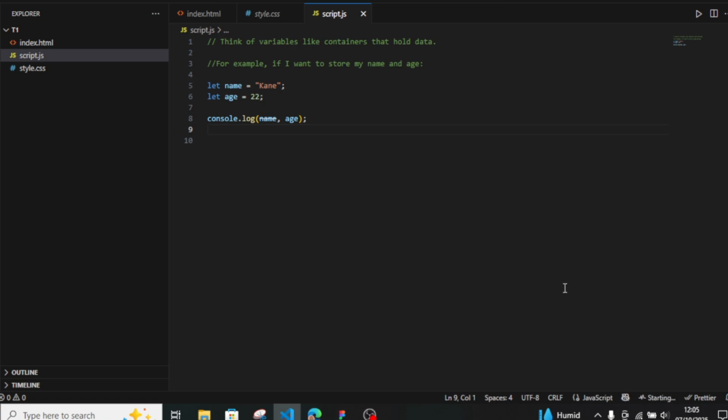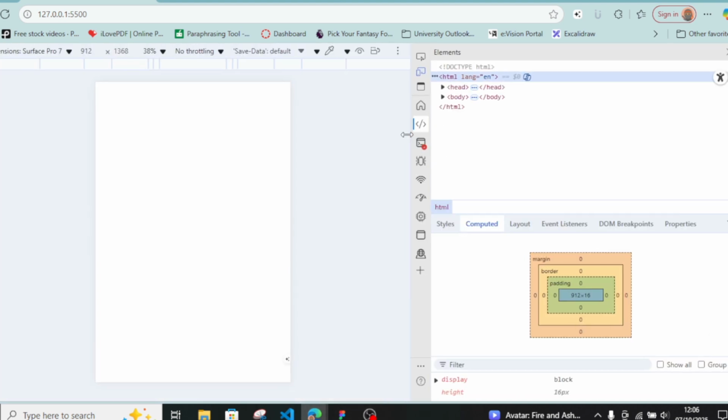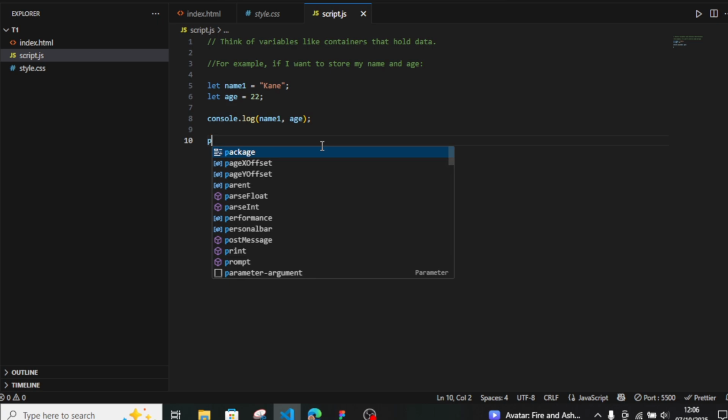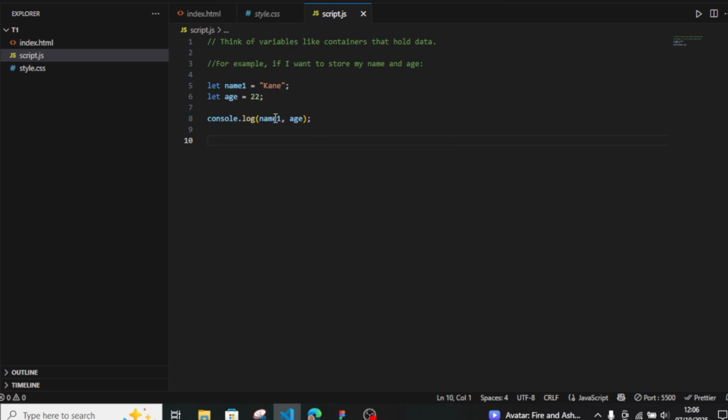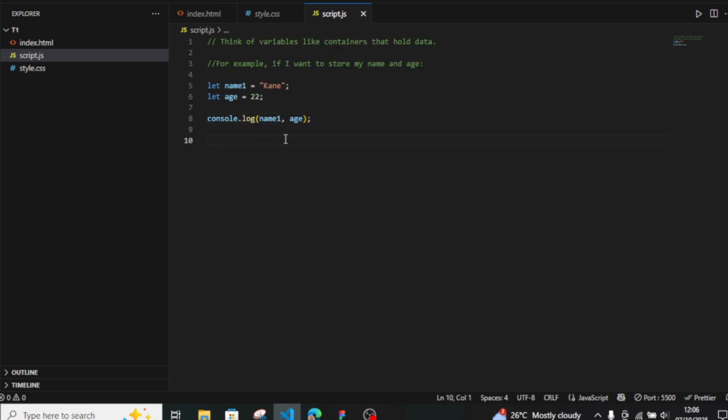Let me quickly run the live server, and as you can see, I'm on my live server in my browser. Now I'll right click, click on inspect and head over to the console. As you can see, both outputs, that is the variables, are shown on the screen. It's just like putting labels on boxes, one box for name and one for age. Now let's get to the next part of the video.